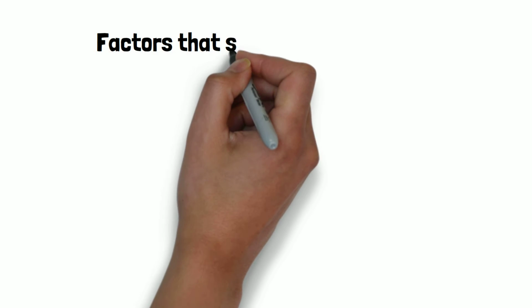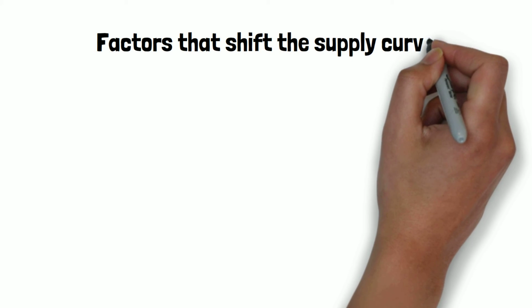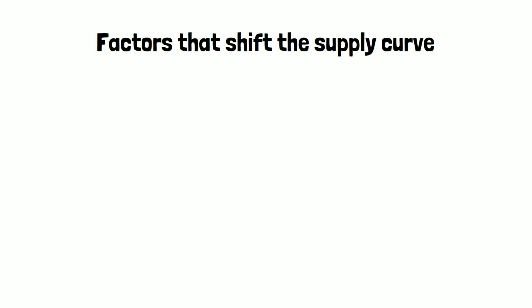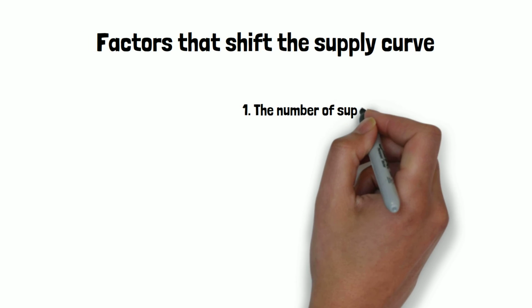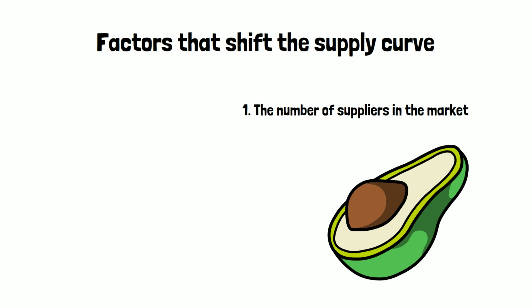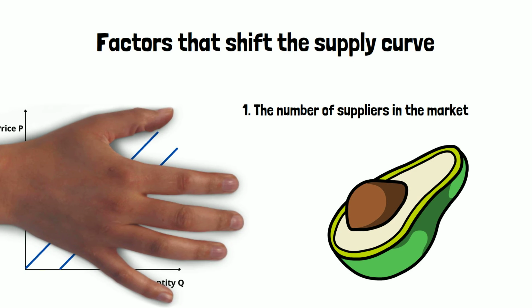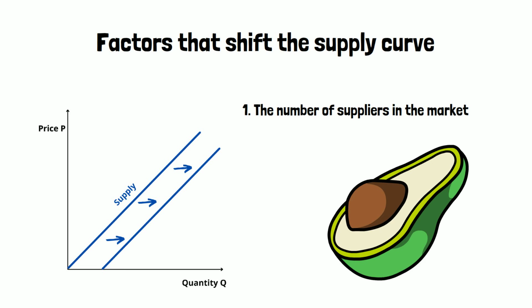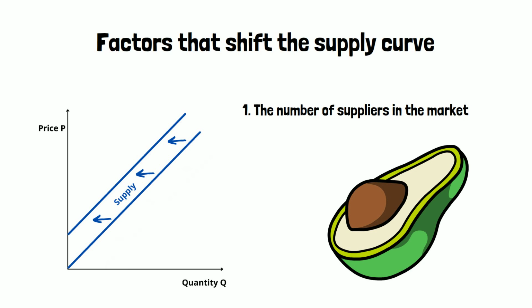The supply curve can shift too, just as the demand curve. This can happen because of a couple of factors. The first factor that shifts the supply curve is the number of suppliers in the market. When there are many sellers of avocados, this causes an increase in the supply of avocados. This shifts the supply curve to the right or outwards. When there aren't many suppliers of avocados in the market, there is not a lot of supply of avocados. This causes the supply curve to shift to the left or inwards.